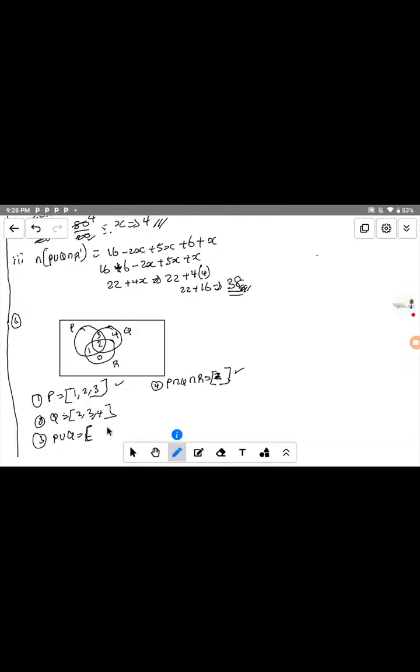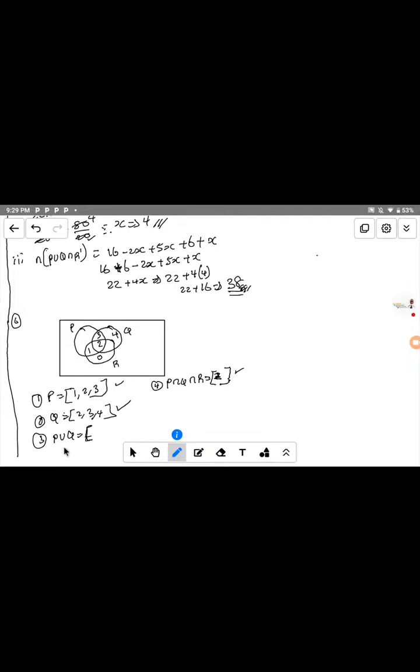Now let me see who got it right. Oh, Velua, you don't get it. So let me see, Tope. 1, 2, 3, 4. Okay, Tope, you got it right. You can see you write it as 3, 2, 4, it's still the same thing. Either you write it as 3, 2, 4 or 4, 3, 2, it's the same element. So Tope, you got it right. So that is the solution to this.